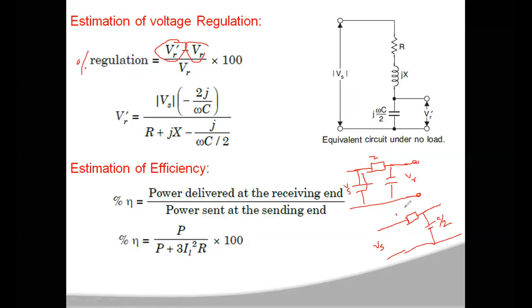In terms of phasor, this can be written as j omega C by 2.